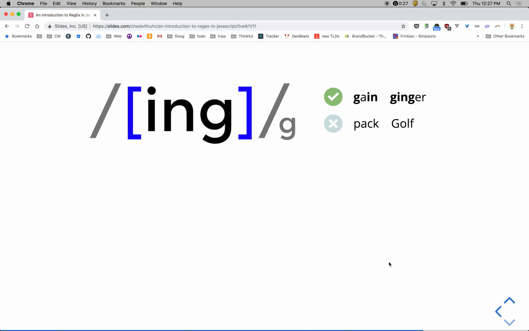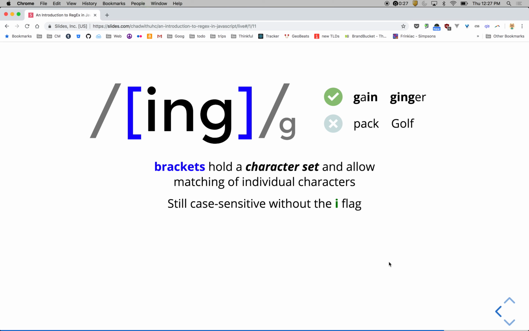All right, now into the brackets. So this is where things start getting more fun, where they're not basic anymore. So brackets are holding a character set, and it allows us to match any of the individual characters. So originally we had just /ing/, that will match the specific string ing. With this one, it's saying look for the character I, or the character N, or the character G. And it's going to do it globally because I have that flag on there.